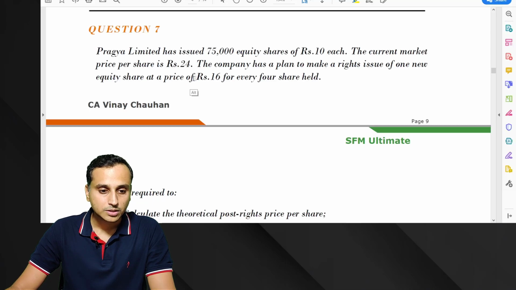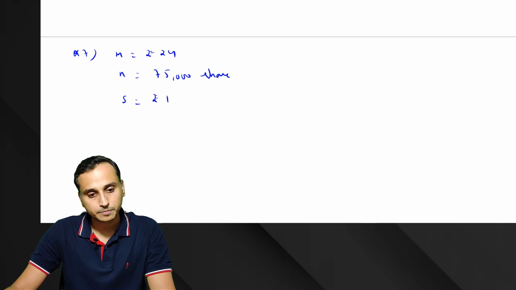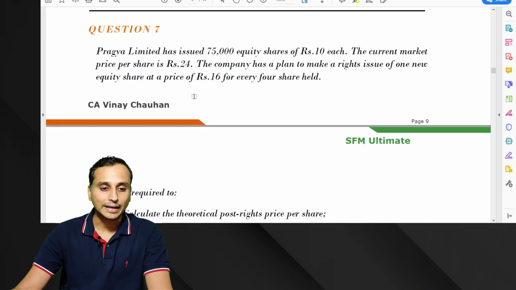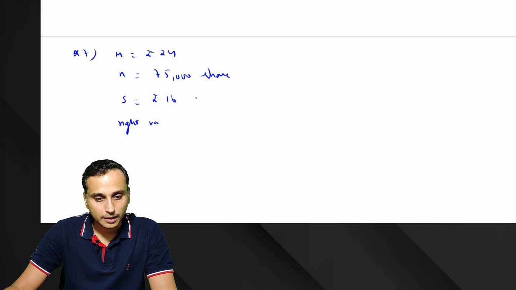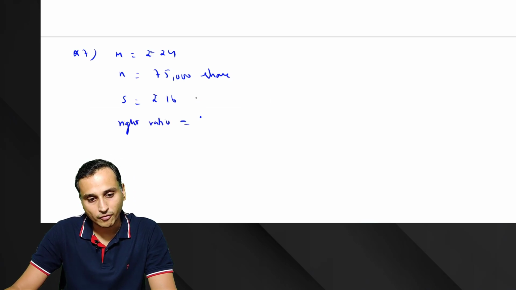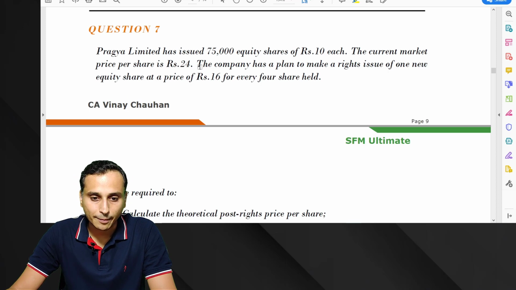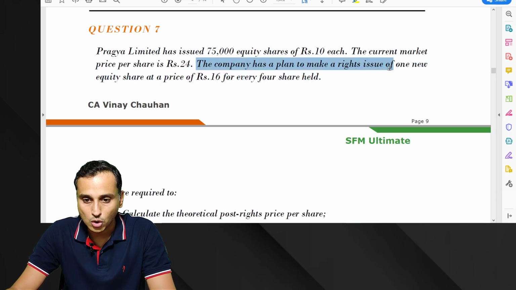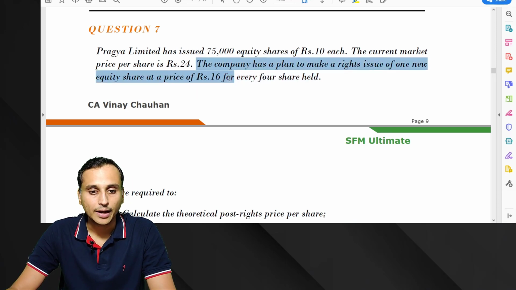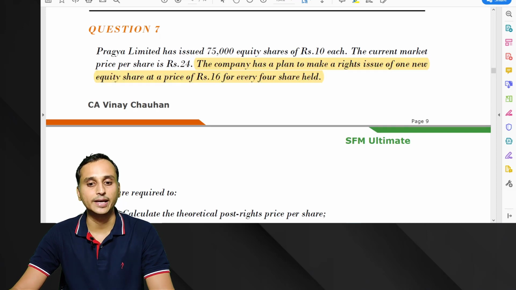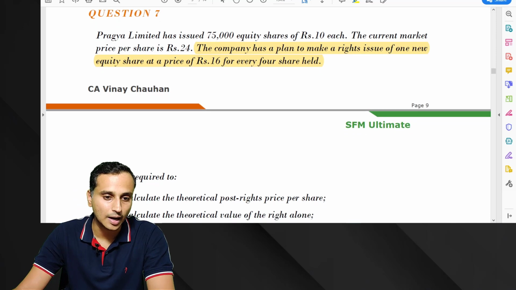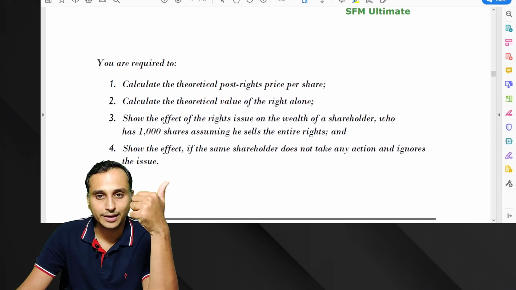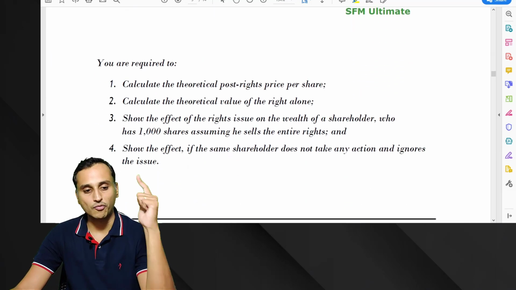Then the subscription price they have given. It is how much? Rupees 16. And the rights ratio. Rights ratio is how much, everyone? 1:4. The company plans to make a rights issue of 1 new equity share at a price of rupees 16 for every 4 shares held. So 1:4 is the rights ratio. We have the required data. Now you have to calculate the theoretical exercise price and the value of a right.